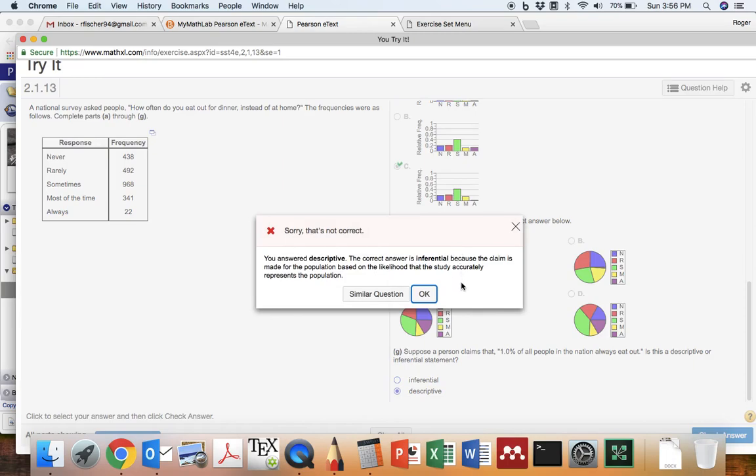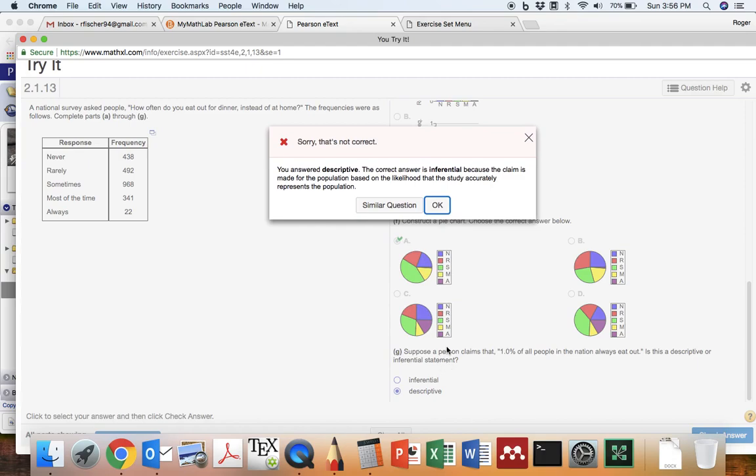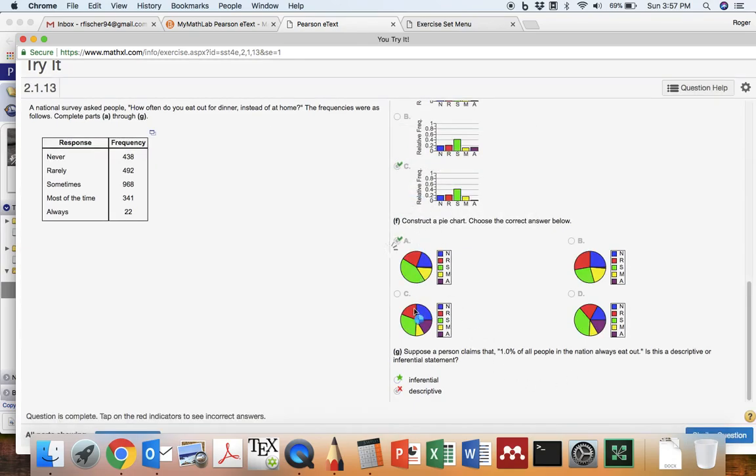What? Oh, oops, I read that wrong. Suppose a person claims at one point, oh, silly me. Let me explain this more. I read the question wrong, and good problem solvers always read the question more than once. Here's the reason that this is actually inferential. Suppose a person claims that 1.0% of all people in the nation always eat out. This is not a sample of all people in the nation. This is a sample of 2,261 people. So this is definitely an inferential statement.